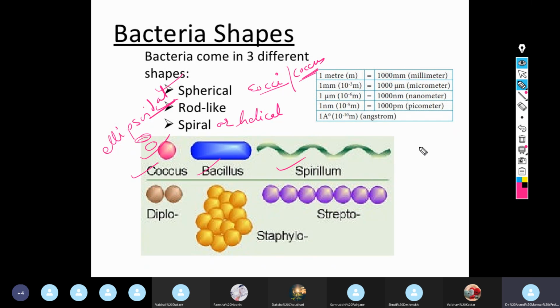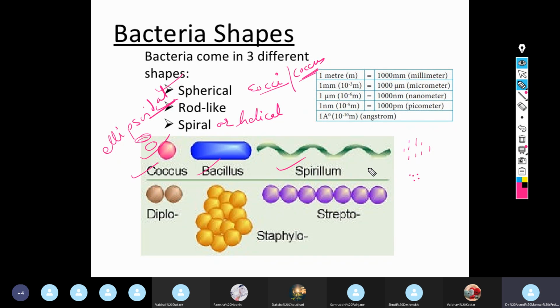It is a stick-like or rod-like structure. When we draw it, we draw it like this. Under a light microscope you will observe rods like this, whereas cocci you will observe like this. Getting me? That is the difference. Cocci are circular, rods are cylindrical.